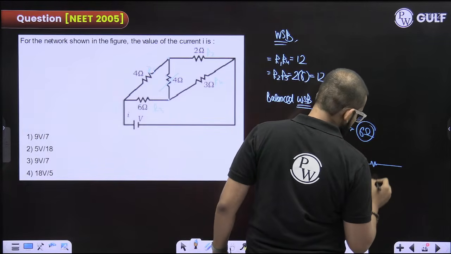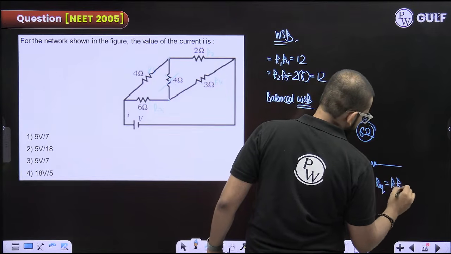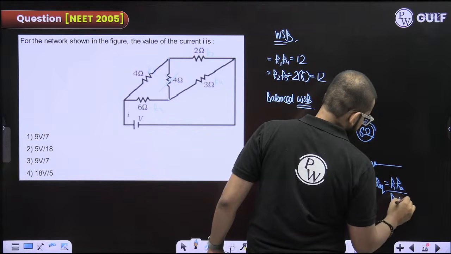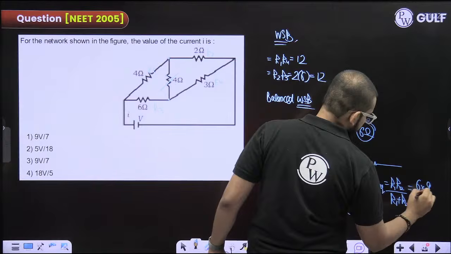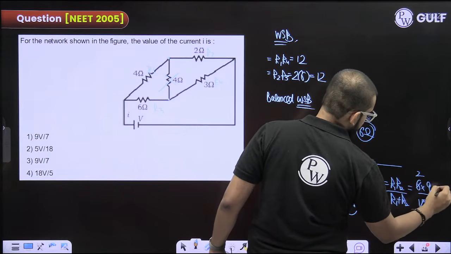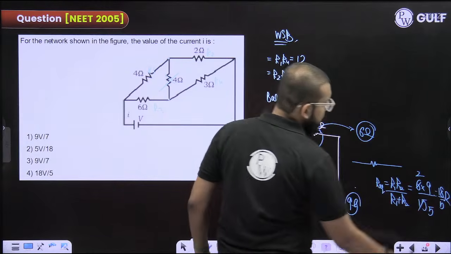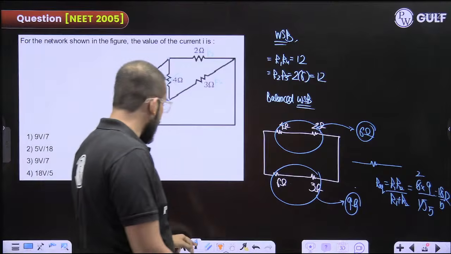So what will be the equivalent resistance? For two resistors you can just apply this formula. 6 into 9 upon 9 plus 6, 15. 3 goes on 2, 3 goes on 5. 18 by 5 ohm is the equivalent resistance.